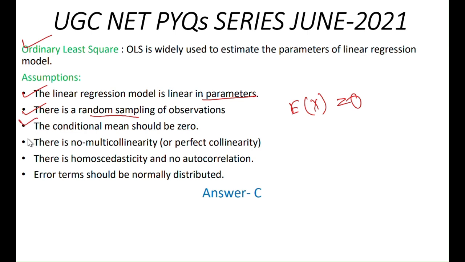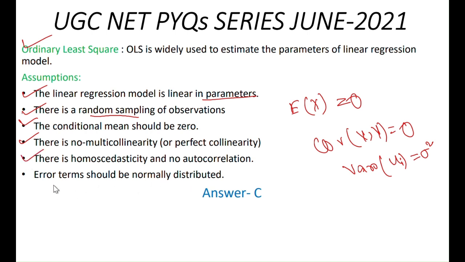There is no multi-collinearity or perfect collinearity. The covariance of x and u is 0, that is, there is no covariance. And the variance of ui, that is the variance of the error term, is equal to the constant sigma square. There is homoscedasticity and no autocorrelation. Yes, the error term should be normally distributed. So in this question, answer C is correct, that is statement 1 is correct, but statement 2 is incorrect.